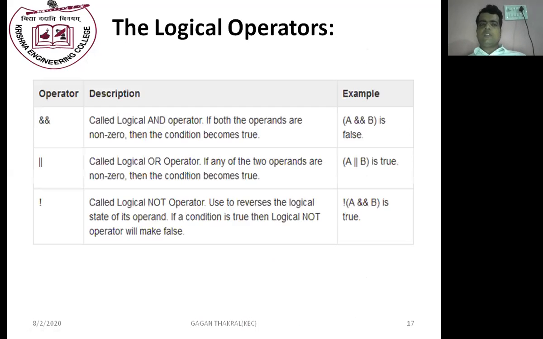Next are logical operators. Logical operators are the AND operator, OR operator, and NOT operator. These operators perform operations on decimal values. Non-zero values are considered as 1 and 0 is considered as 0, and it will perform the general AND operation, OR operation, and NOT operation on the operands.